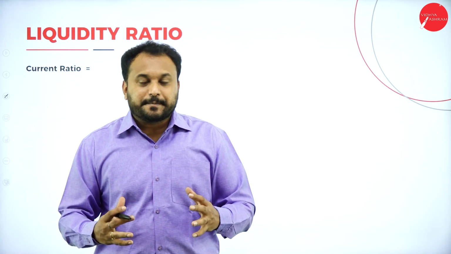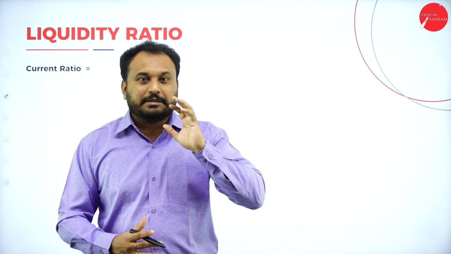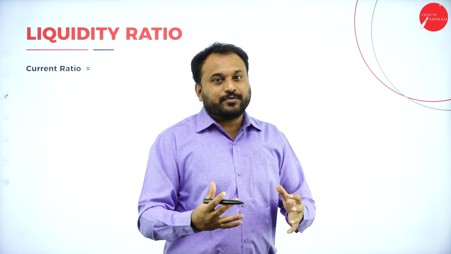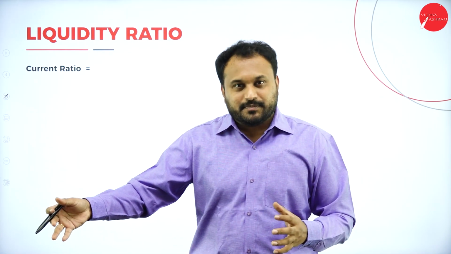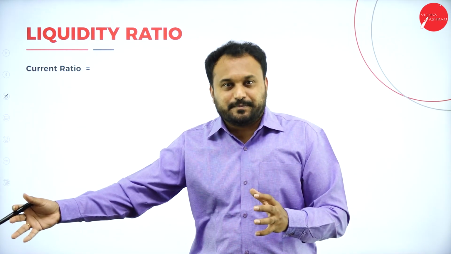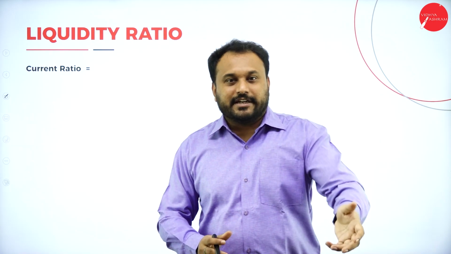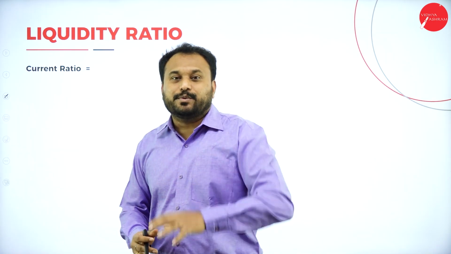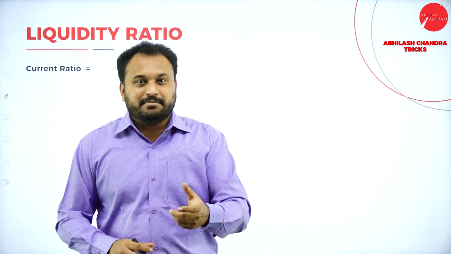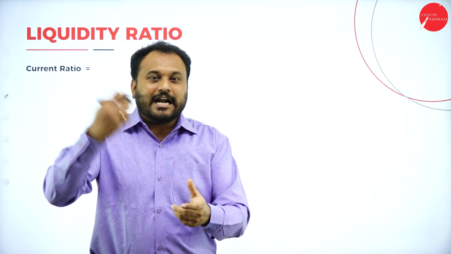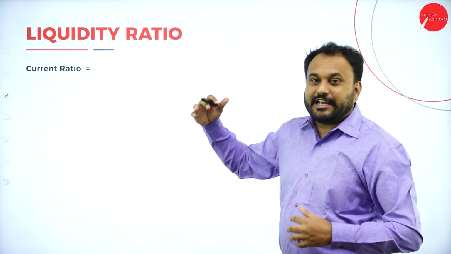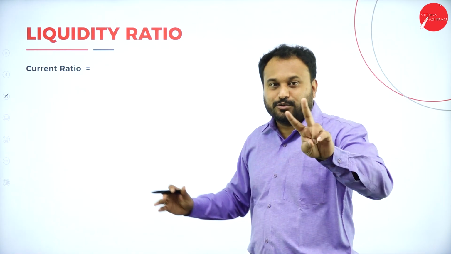But let me tell you, in Vidyashram, we don't go with mugging up. Let's understand. And when we understand, we don't need to remember. When we remember, what usually happens is we forget. So if you understand, you will never forget. And we go with something called ACT, that is Abhilash Chandra tricks, to understand the formula. Let's go with this. We have quick ratio and current ratio. There are two ratios here.